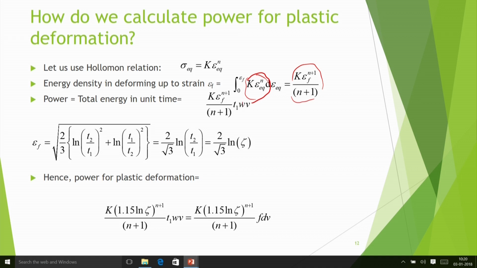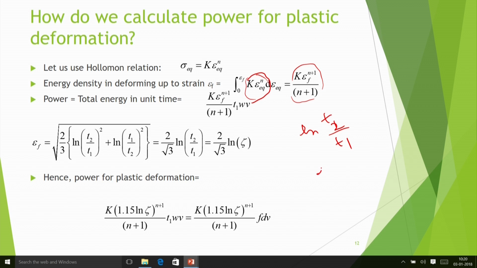If I can measure the chip thickness, then I get the idea about that strain, assuming that it is a plane strain process. So you get the thickness direction strain and the length direction strain. Of course, both these strains will be equal and opposite because the total volume has to be constant. So suppose the chip has become T1 to T2. So you get ln T2 by T1. And similarly in the other case you get